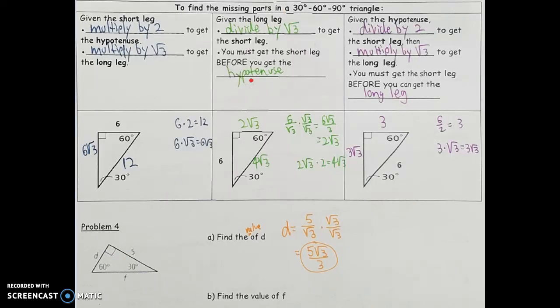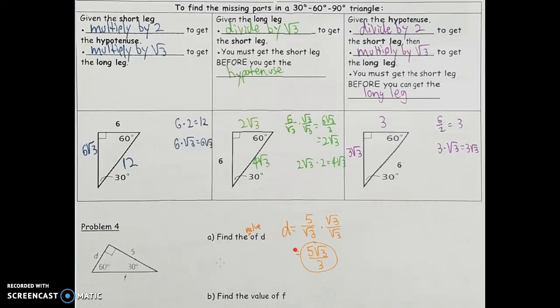So we're given the longer leg of that triangle, which means in order to find that short leg, I'm going to have to divide by rad 3. So if I take the 5 that I'm given, divide that by rad 3, the only thing we have to do on this is rationalize. So times rad 3 over rad 3, our answer should end up as 5 rad 3 all over 3.